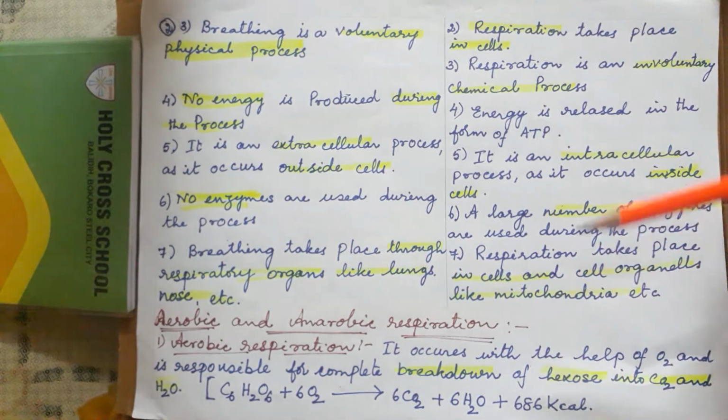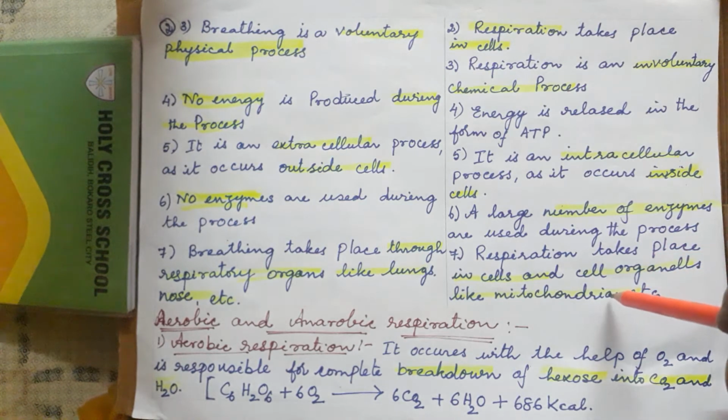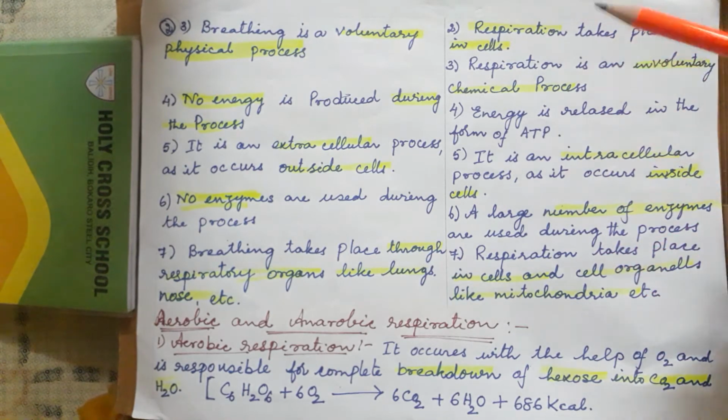The main part of respiration where oxygen is available is the mitochondria. Mitochondria is called the powerhouse of the cell because it helps to produce energy and stores the energy.